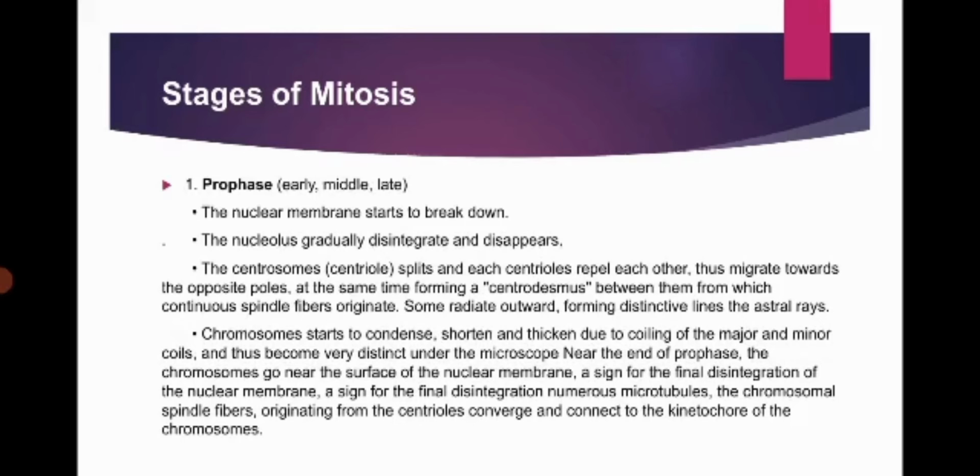Chromosomes start to condense, shorten, and thicken due to coiling of the major and minor coils, and thus become very distinct under the microscope near the end of prophase. The chromosomes go near the surface of the nuclear membrane, a sign for the final disintegration of the nuclear membrane. Numerous microtubules, the chromosomal spindle fibers originating from the centrioles, converge and connect to the kinetochore of the chromosomes.